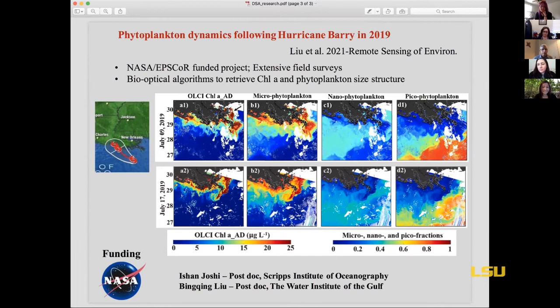As you can see, we have highly dynamic phytoplankton dynamics in this region. We have microphytoplankton, these are the large phytoplankton like diatoms, before the storm, and then picophytoplankton, which are really the small size. You can see these large changes in this imagery.